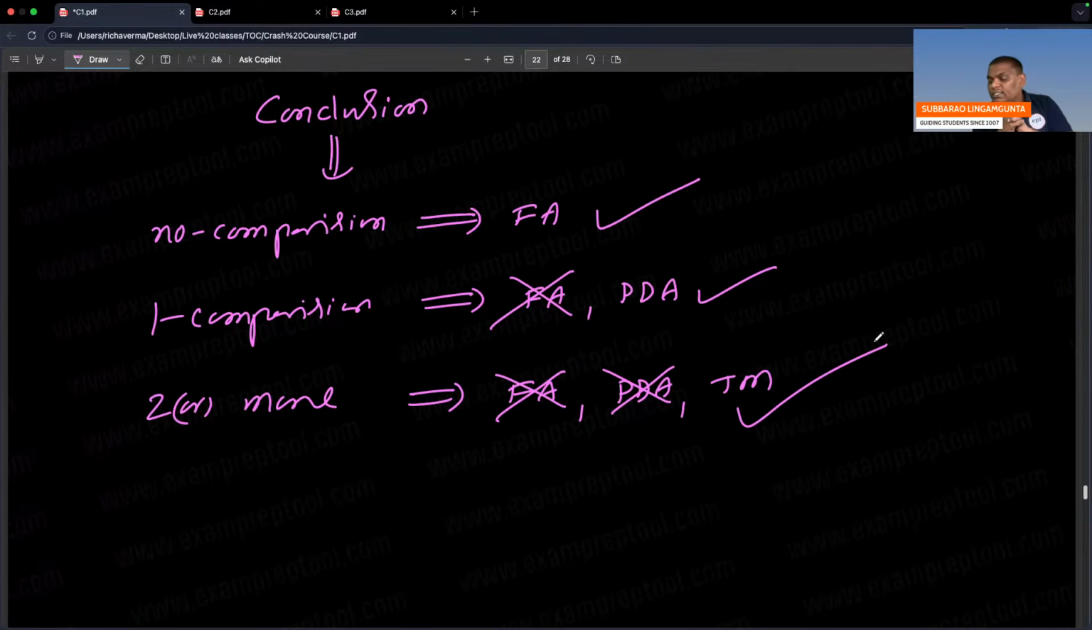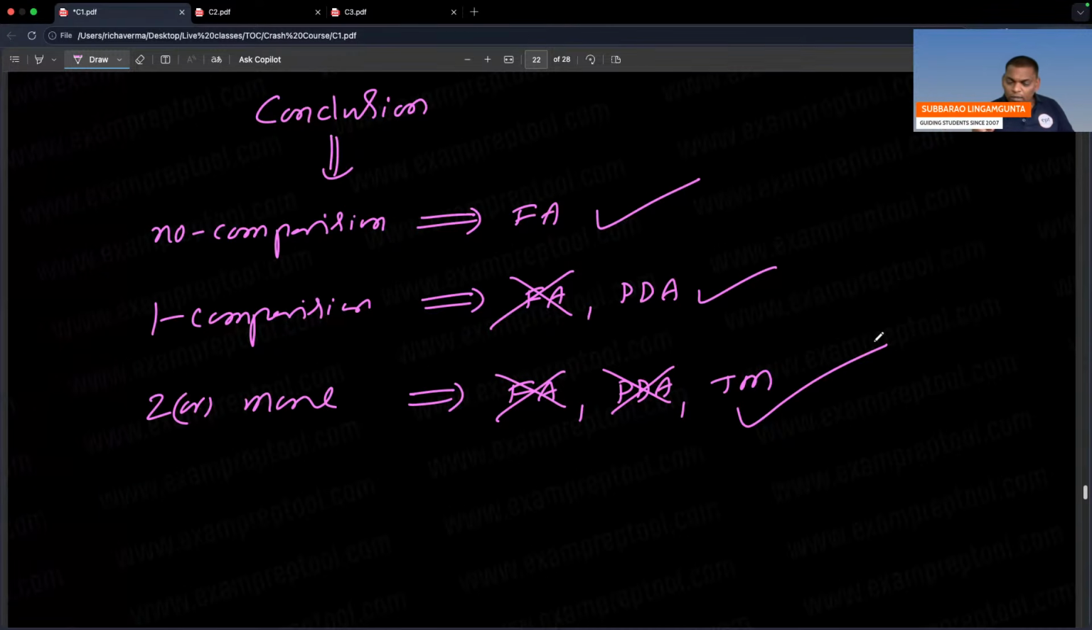As of now, I can say this only. Further classes, I will say so clearly, so deeply. As of now, I can say only this conclusion. So by seeing that no comparison, maybe finite automata will work. One comparison, by seeing comparison, finite automata fail.